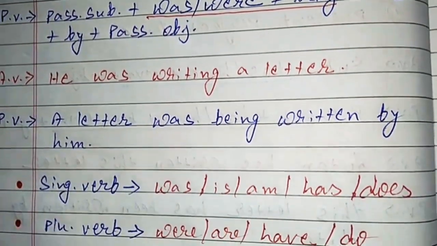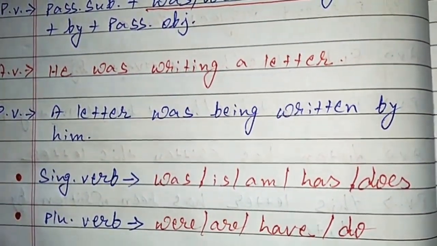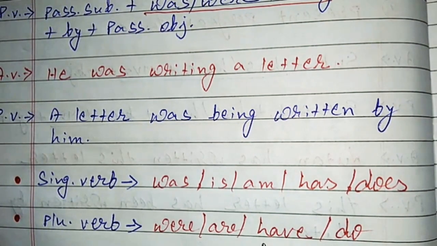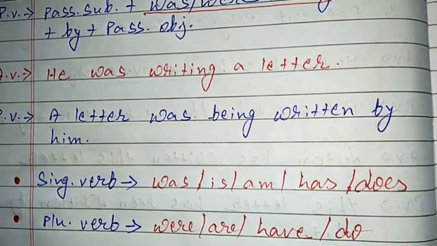Next, we should know about the singular verb and plural verb. Singular verbs are was, is, am, has, does. And the plural verbs are were, are, have, do. These are called plural verbs.